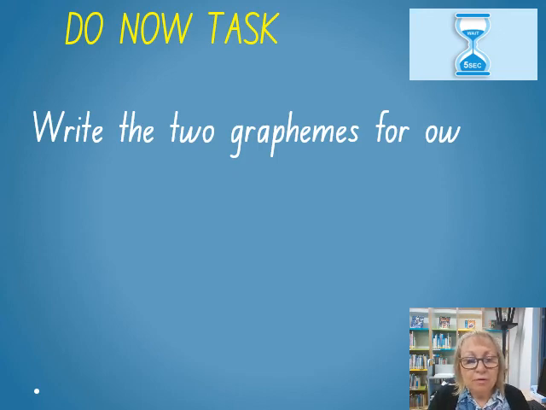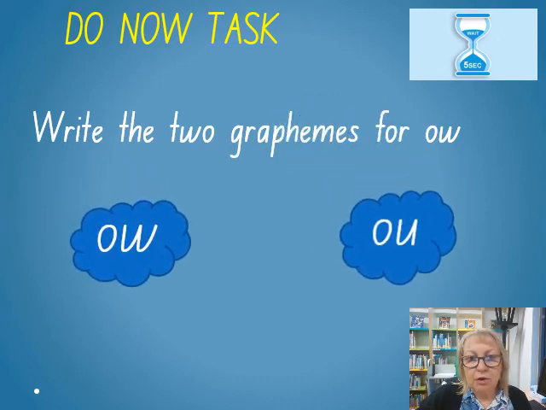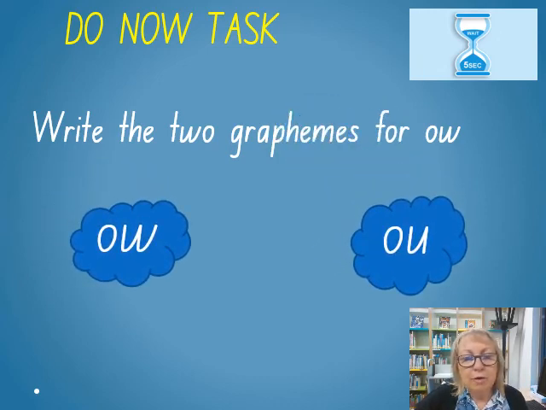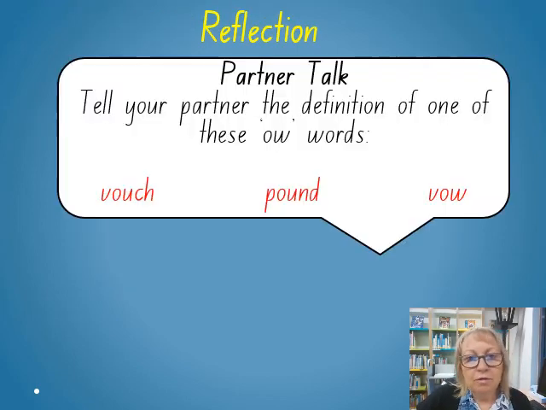Write the two graphemes for me again. OW saying owl and OU saying owl. Good job, everybody. Rub your boards. Put the boards down. Let's have a little reflection.